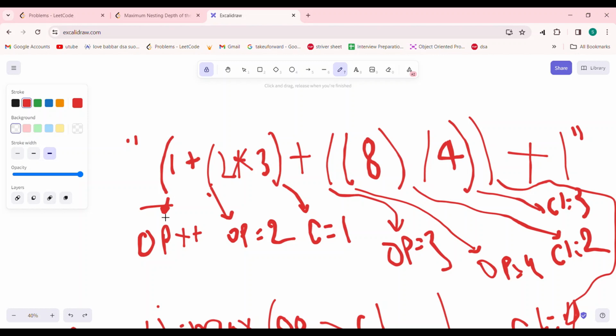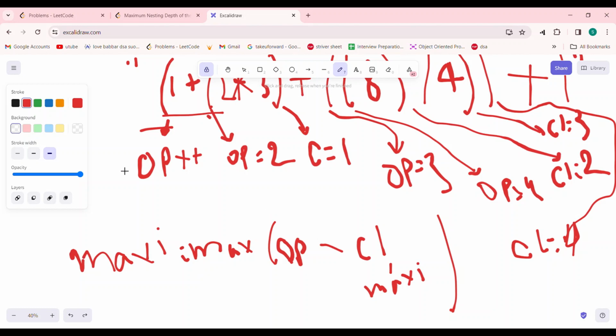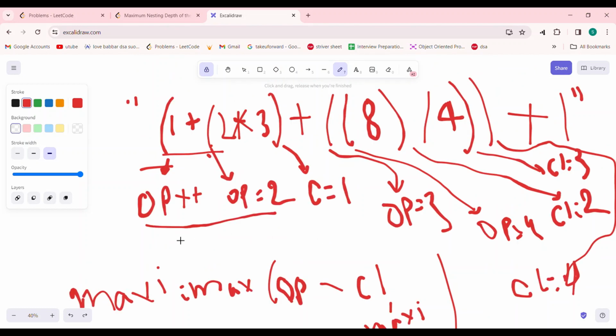So for this example, open will be 1. Open will be 2 in this case, close will be 1, and you will be finding the maximum of open minus close. Here open minus close is 2 till this place, and again in this place it will be 1, and again in this place 2 opens will be there, so open value will be 4, so 4 minus close value 1, so it will be 3, and at this point you will reach your maximum and return 3. You will keep finding until the string length is over. So at this place you will get open 4, at this place close will be 2, so difference will be 2, then again close will be 3, so difference will be 1, and at the end difference will be 0 because close is 4. So that's pretty simple.